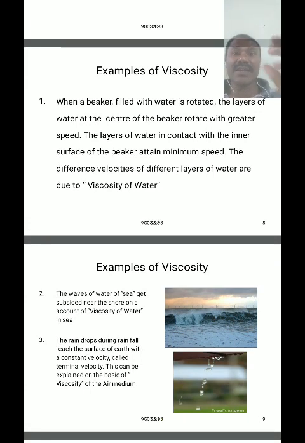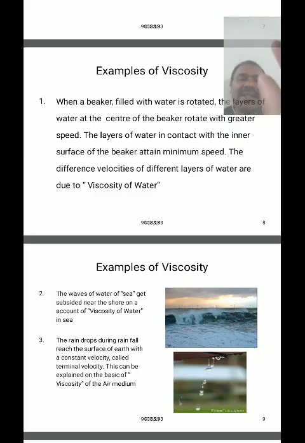Generally, a stirrer can rotate water in a container. Then we can see the stirrer rotates with a higher speed at the center of the container, but the velocity gradually decreases with increasing distance from the center to the edge of the container.